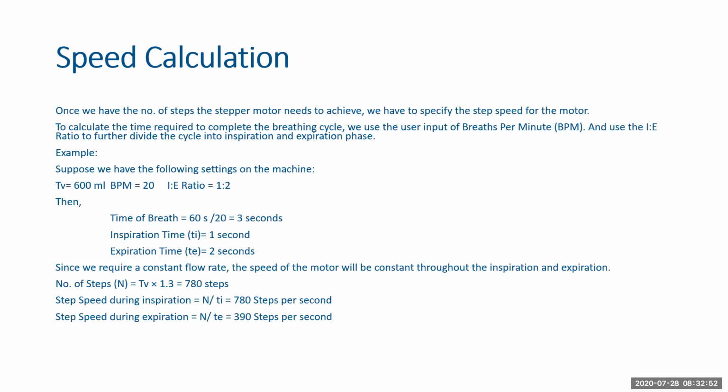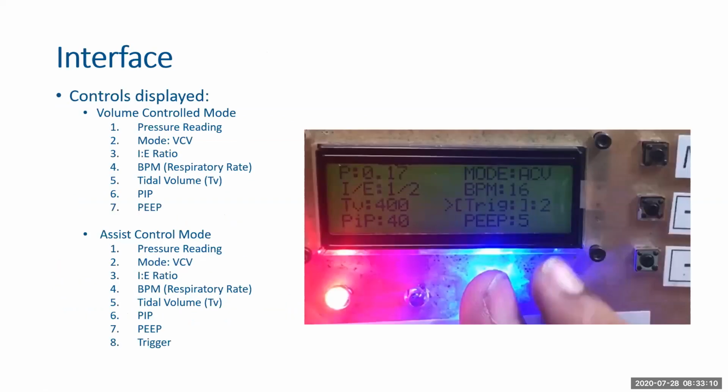So this is the speed we required to cover that distance or number of steps. That is, for inspiration, we had 780 steps per second, and for expiration, we have 390 steps per second. I think this is a fairly straightforward calculation that can be done. This is the interface that we had.